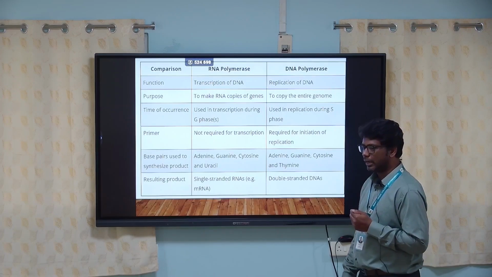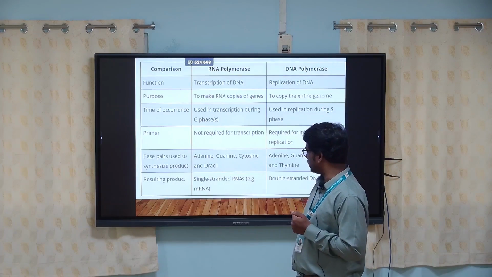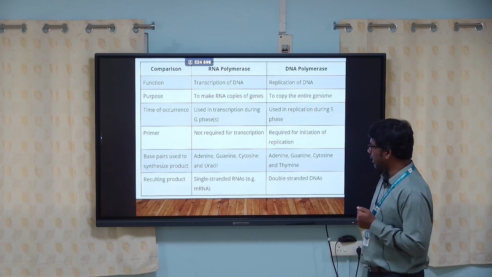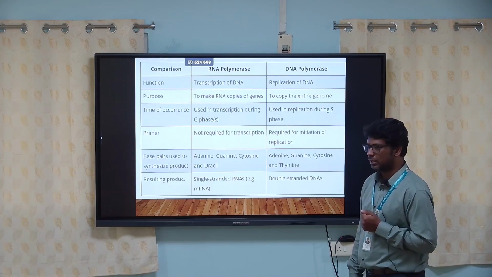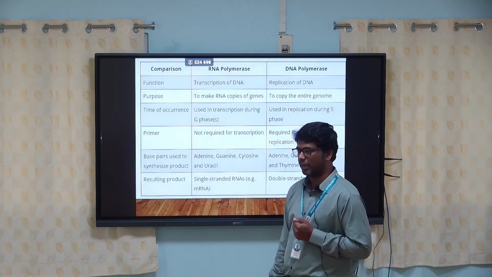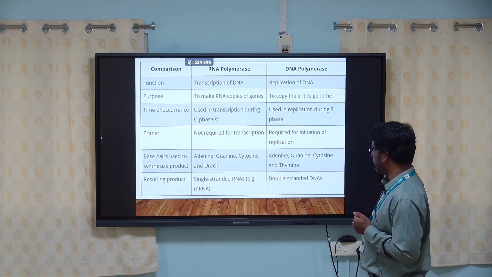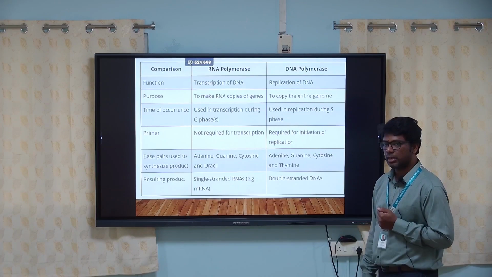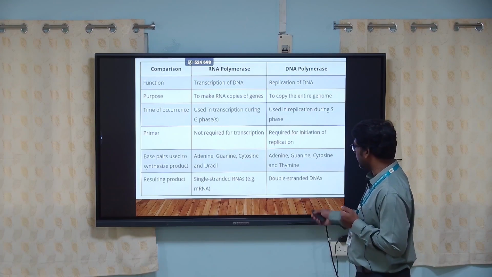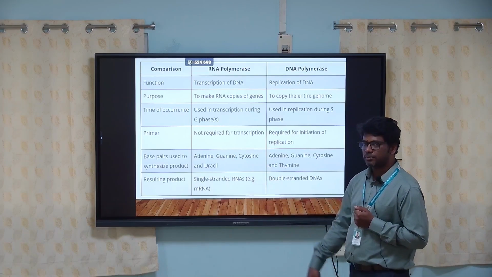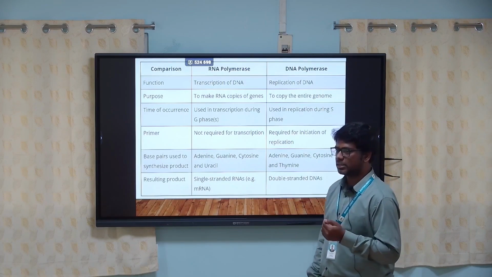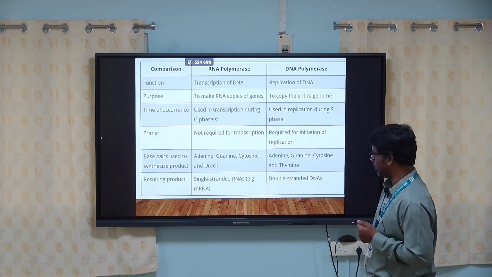While converting DNA into RNA, you have adenine, guanine, cytosine and uracil in the RNA, whereas in the DNA you have adenine, guanine, cytosine and thymine. The thymine gets replaced by uracil when it is transcribed into an RNA molecule.